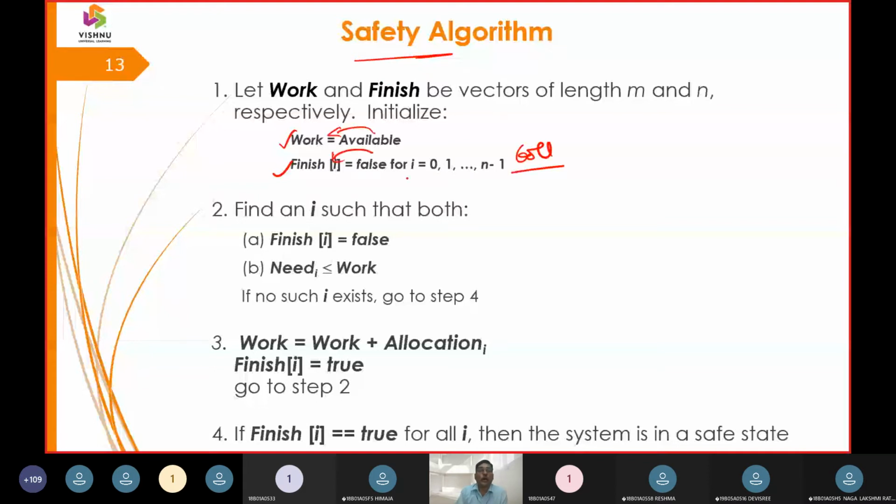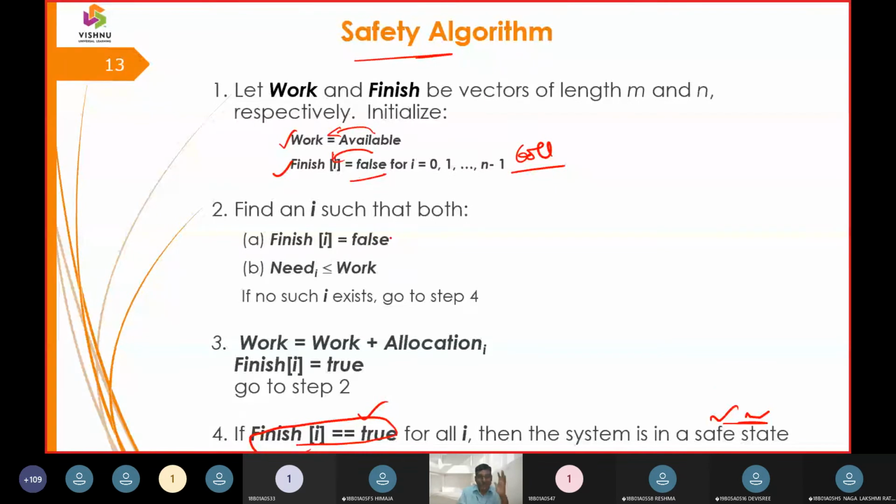So true or false. Initially the algorithm is not starting, right? It is at the basic step, time interval t0. Therefore we are going to set the flag value as false. But you can see in the fourth step, finish is equal to true. That means we have entered into a safe sequence, that is nothing but a safe state. Okay, fine. So how many times is the loop going to be repeated? Until it is in a false state.